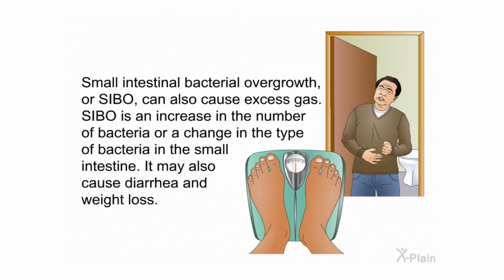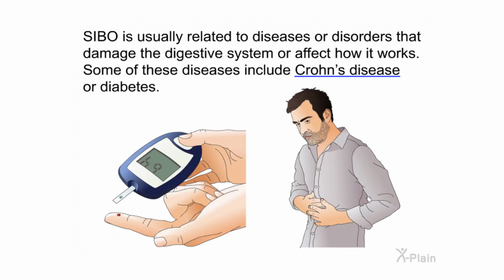Small intestinal bacterial overgrowth, or SIBO, can also cause excess gas. SIBO is an increase in the number of bacteria or a change in the type of bacteria in the small intestine. It may also cause diarrhea and weight loss. SIBO is usually related to diseases or disorders that damage the digestive system or affect how it works. Some of these diseases include Crohn's disease or diabetes.